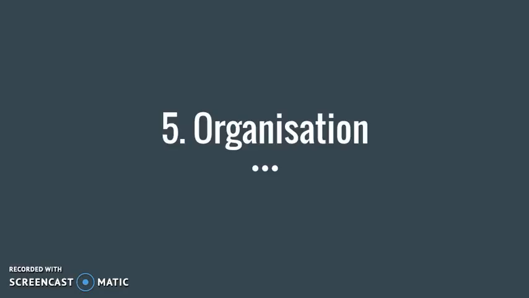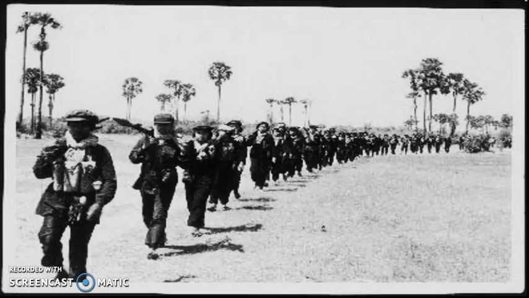The fifth stage is organization. Genocide is always organized, usually by the government. They often use militias to deny their responsibility, for example, the Janjaweed in Darfur. Sometimes the organization is informal, for example, the Hindu mobs. Here is an example where the Khmer Rouge are organized.